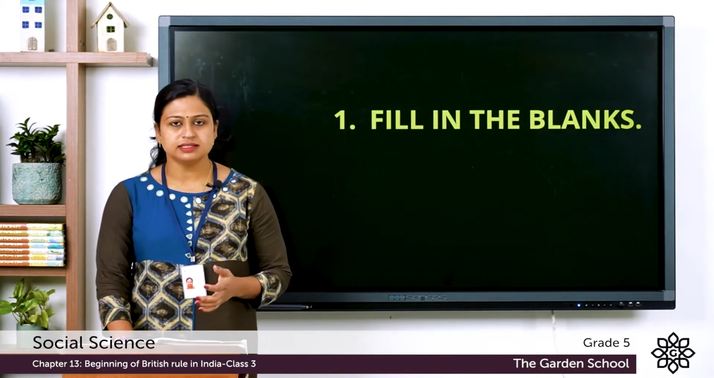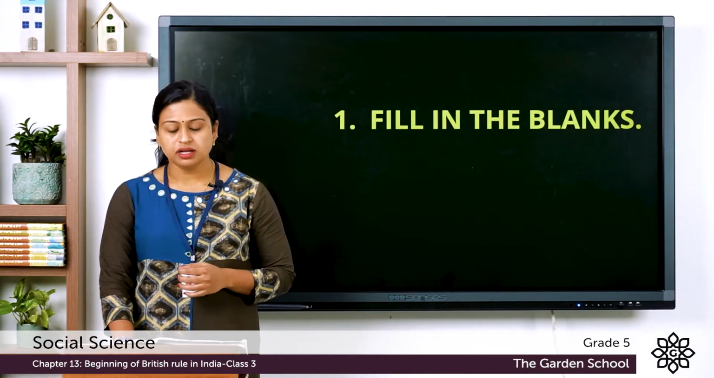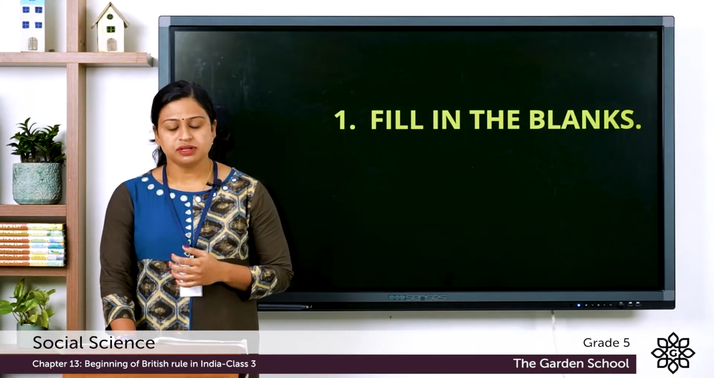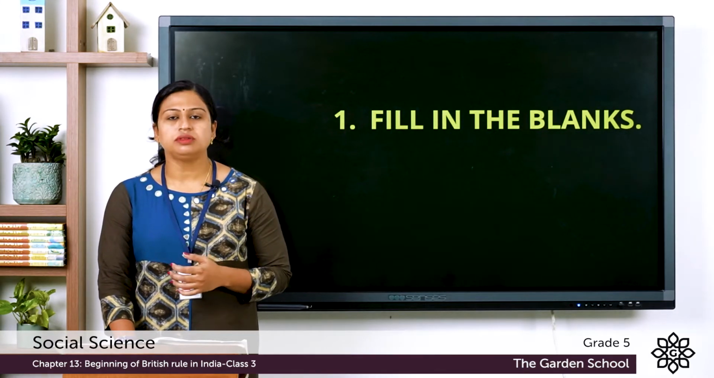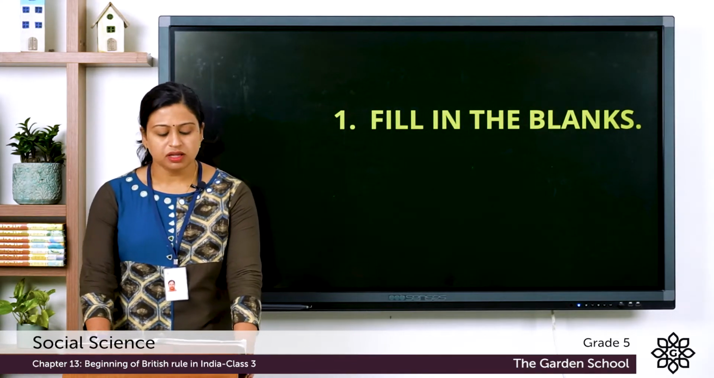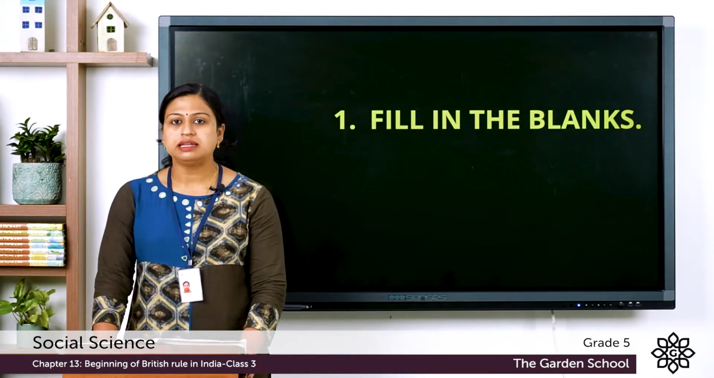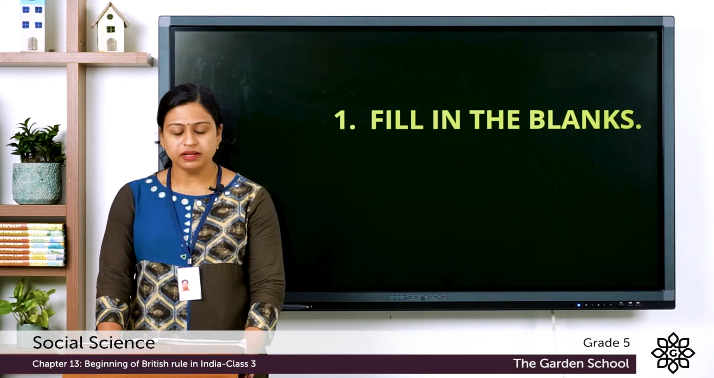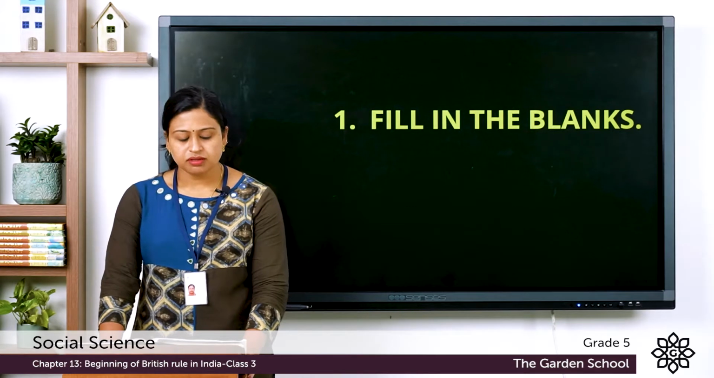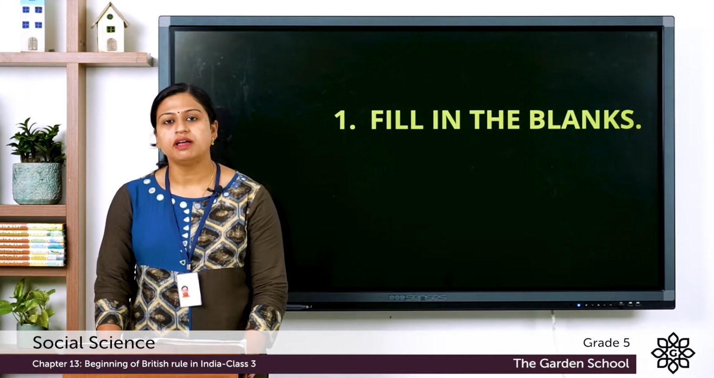The first exercise is fill in the blanks. The first one, Dash discovered a new sea route to India. Second one, in Dash, the Mughal Emperor Jahangir allowed the English East India Company to set up a factory in Surat. Third one, the French were defeated by the British in the Dash Wars. Fourth one, the Dash was introduced by Marquis Wellesley. Fifth one, Dash introduced a policy called the Doctrine of Lapse.